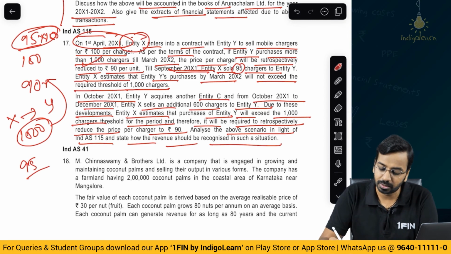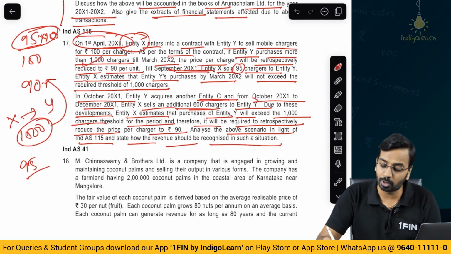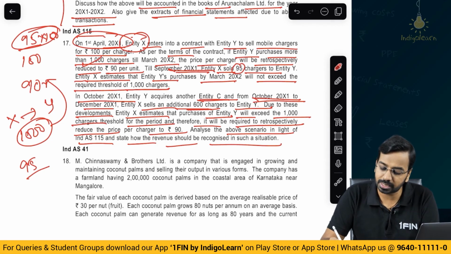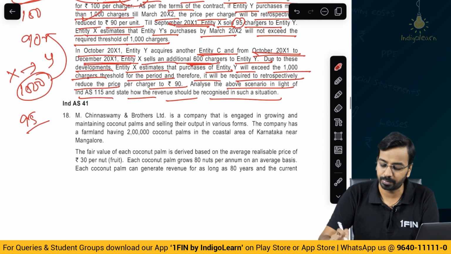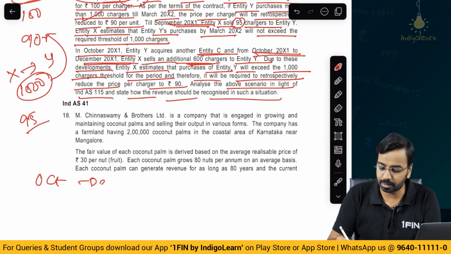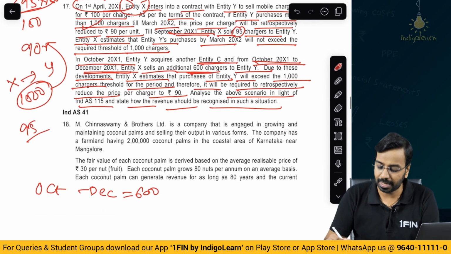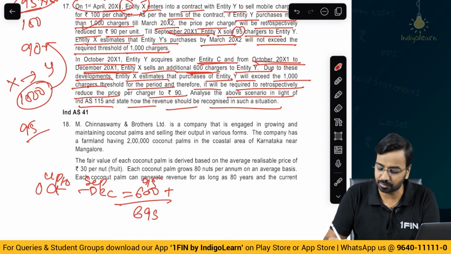Subsequently, what happened? They sold additional chargers after acquisition of entity C. So entity Y acquired entity C, because of which the volume went up. Now because the volume went up, what happened? Now they have sold 600 chargers in December, till December year 1. So from October to December, they sold how many chargers? They sold 600 chargers, and plus you have already sold up to September 95 chargers. So 695 chargers have been sold.